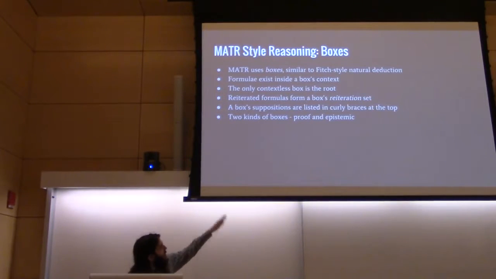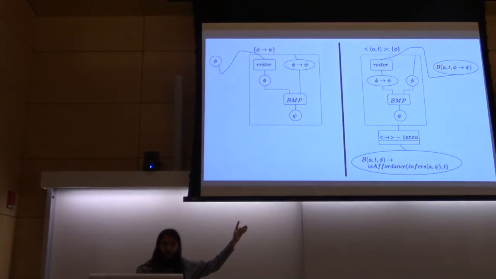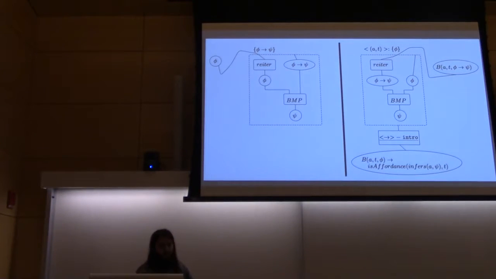I'm not going to read off all of these, instead I'm going to skip to a diagram, but I do want to point out there are two kinds of boxes, a basic proof box and an epistemic box. The proof box, you can see on this closer side, is a typical Fitch-Dow natural deduction for the most part, so I won't dwell on it, but the epistemic box is what's new in this paper. Notice at the top, near the supposition set, which currently holds phi, we have an agent and a time identified. What that means is that within the box's context, we are in A's head at time t.